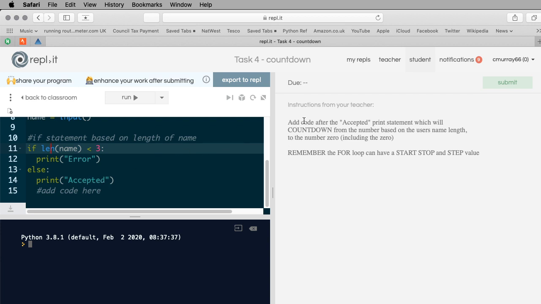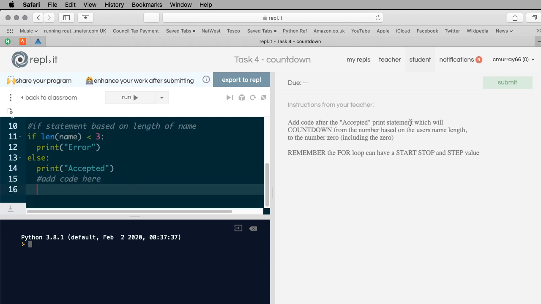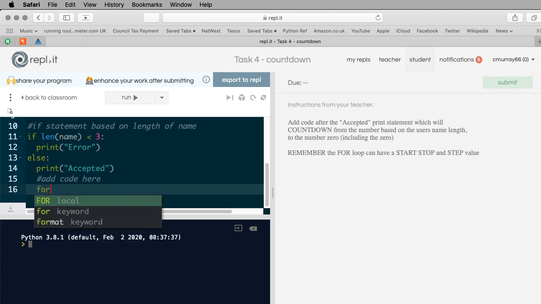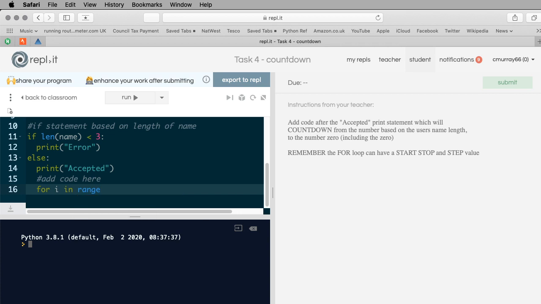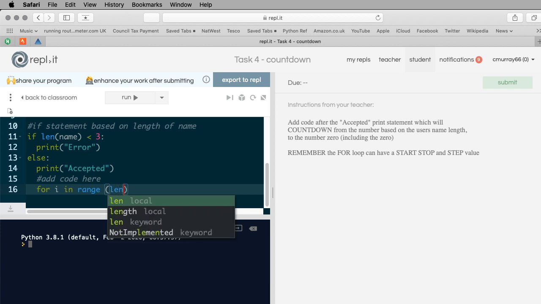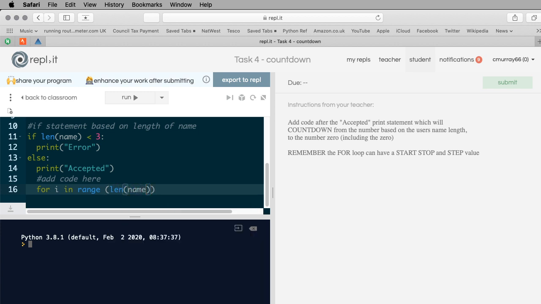What's it asking for here? Add code after the accepted print statement, so it's right there. I've got my cursor in the correct place, which will count down from the number based on the user's name length to the number 0, including the 0. Remember, the for loop can have a start, a stop, and a step. So here I'm going to go for i in range. Now I know I always use i, it doesn't have to be i. Then the start is the length of name, so I'm going to have to type len(name), and that's where it might be nice to have had that variable. And down to 0, yeah.